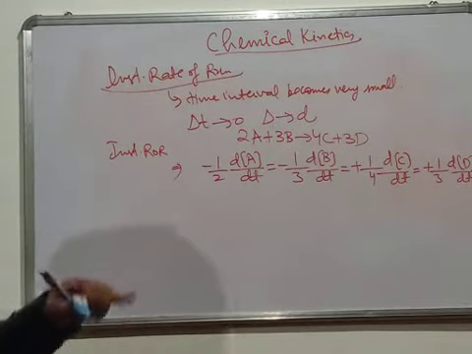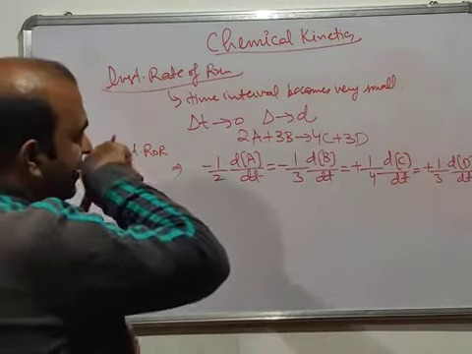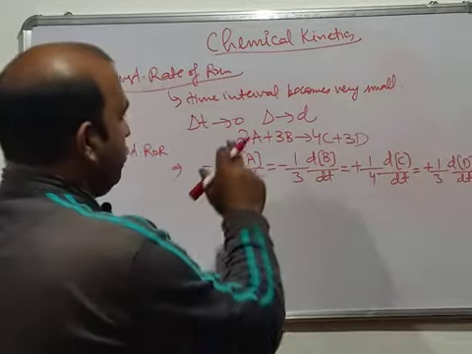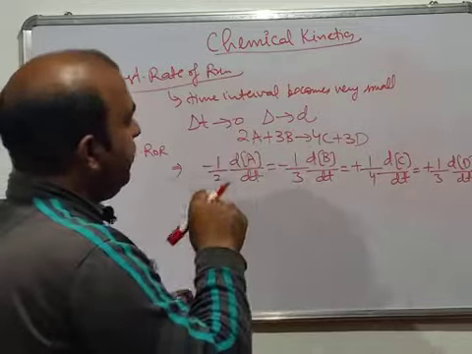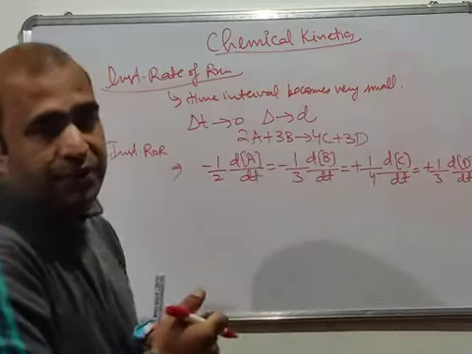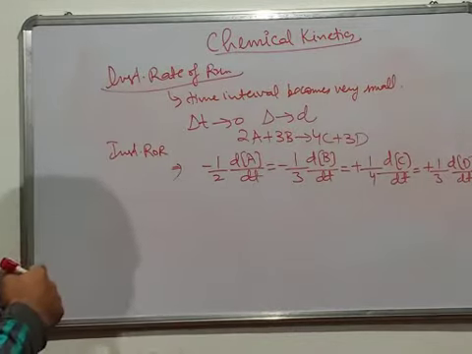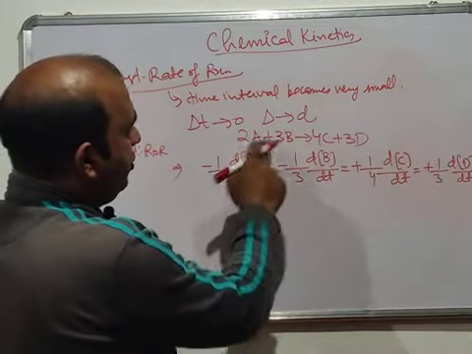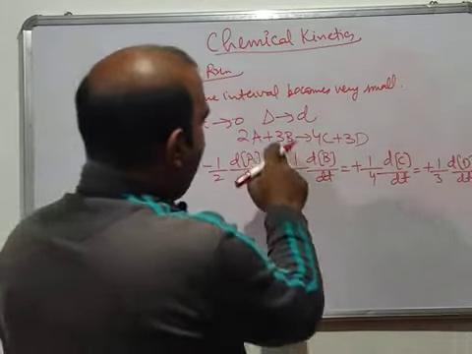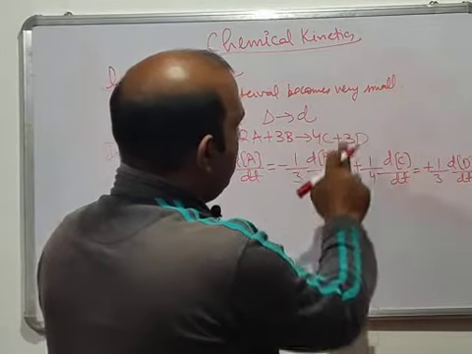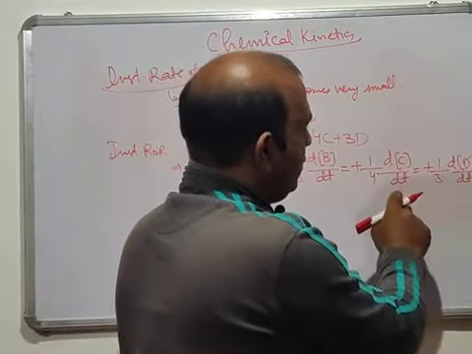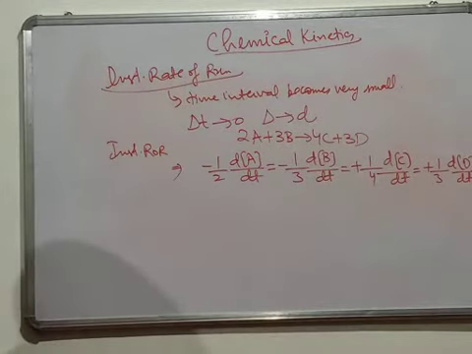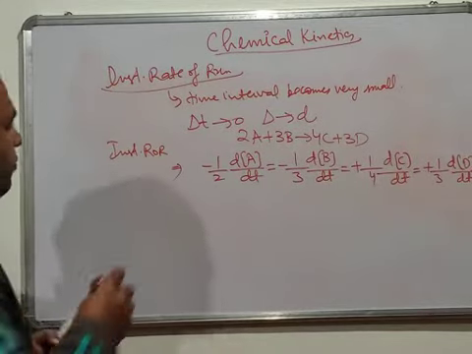So this is your instantaneous rate of reaction. The only thing that changes is that the time interval is very small, so delta t tends to 0, so this del is replaced by d, the differential d. That's -1 by 2, the stoichiometric coefficient, dA by dt is equal to -1 by 3 dB by dt is equal to plus 1 by 4 dC by dt is equal to plus 1 by 3 dD by dt. I hope those things are clear to you. So now we'll do some numericals.